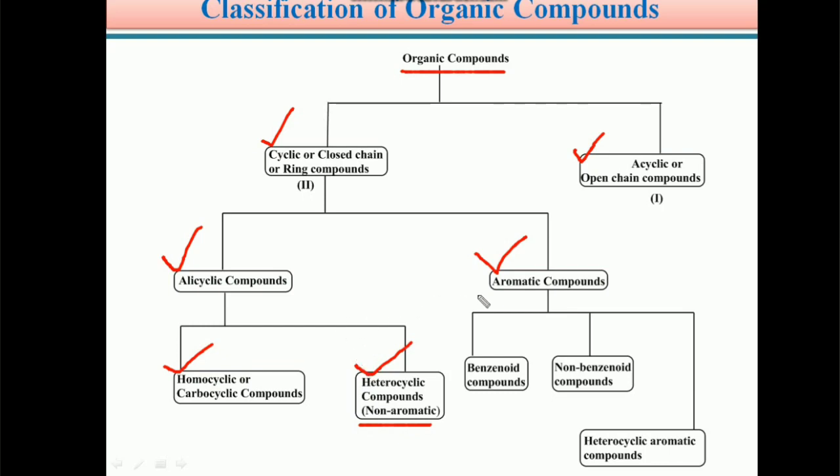Again, the aromatic compounds are classified into three types: benzenoid compounds, non-benzenoid compounds and heterocyclic aromatic compounds. So here, in the alicyclic compounds, the heterocyclic compounds are non-aromatic, and in the aromatic compounds, there are heterocyclic aromatic compounds.